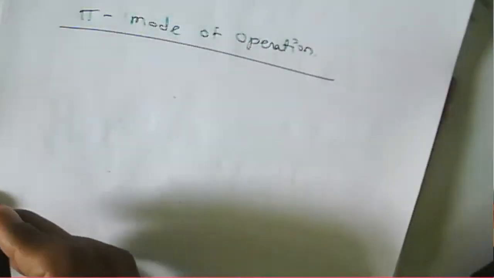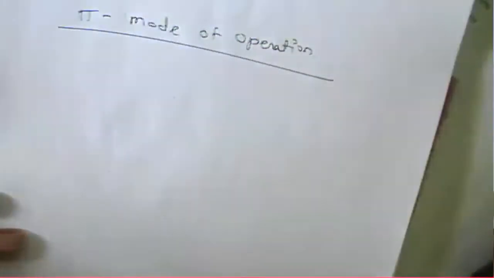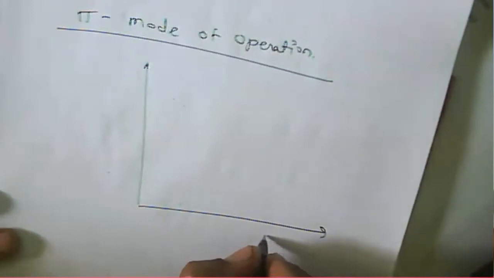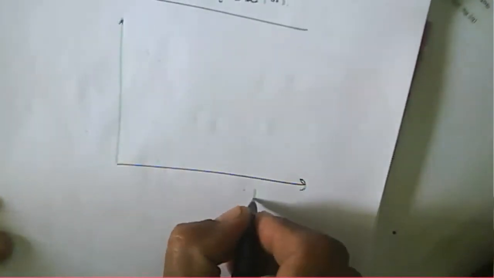Whatever oscillation is generated depends upon what your cutoff voltage and your magnetic field will be. This is about your magnetic field, this is about your cutoff field, and that oscillation can sustain in this particular region.